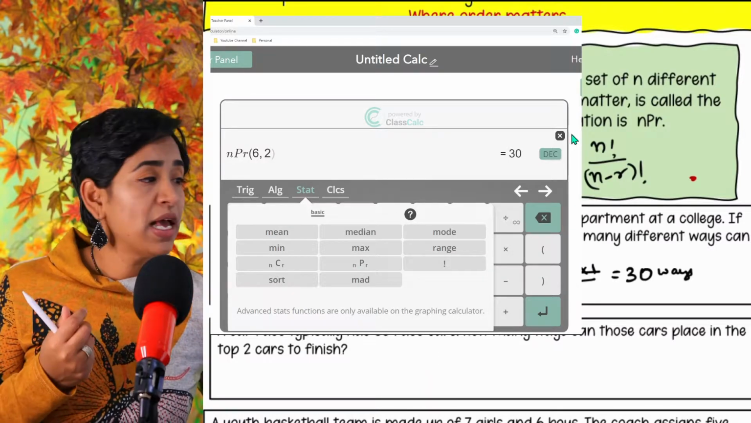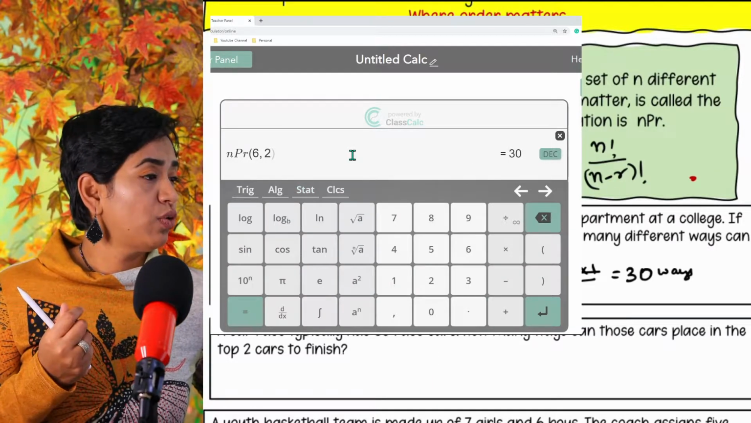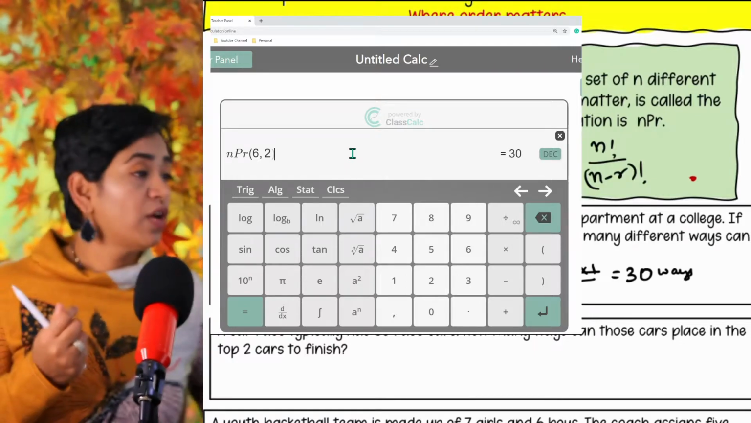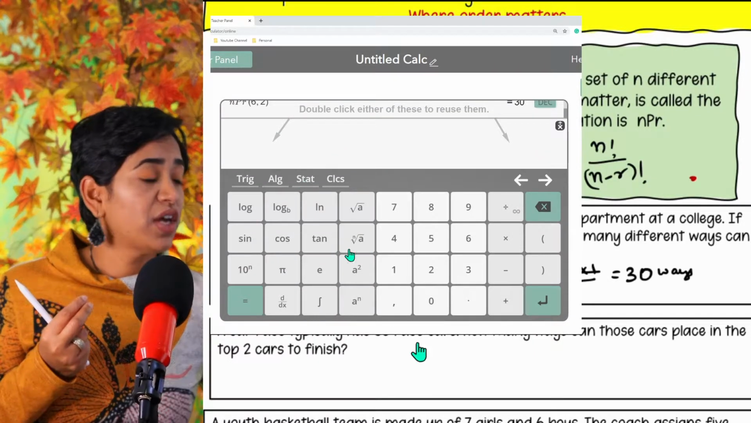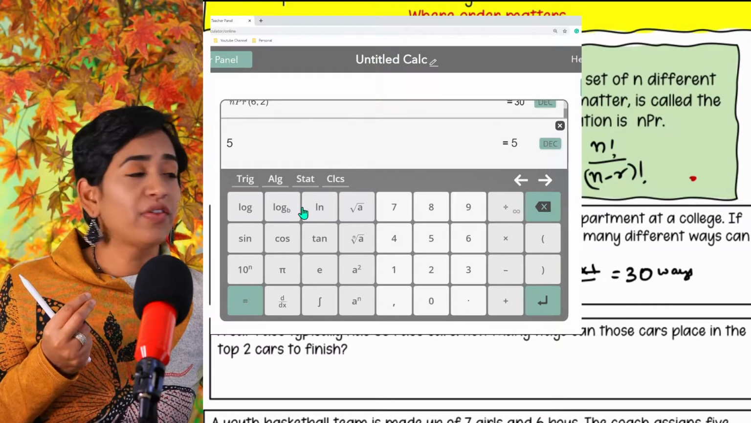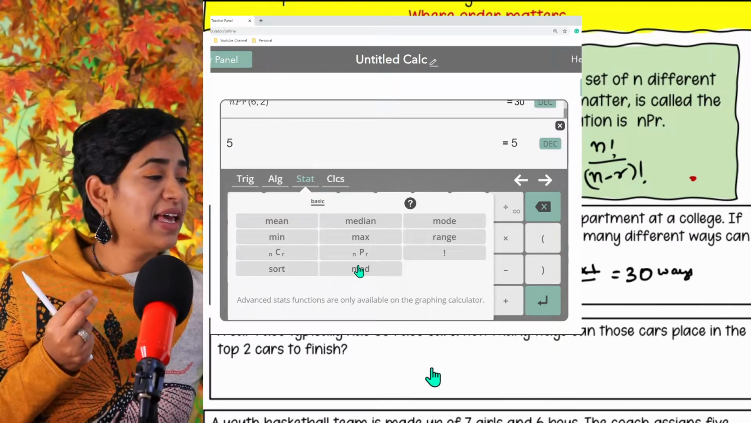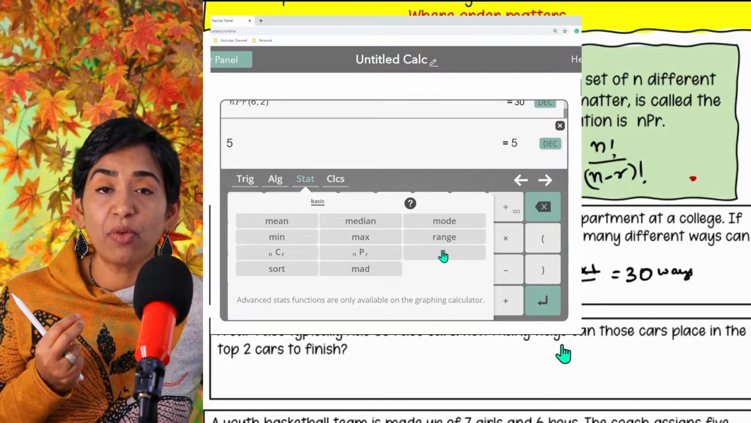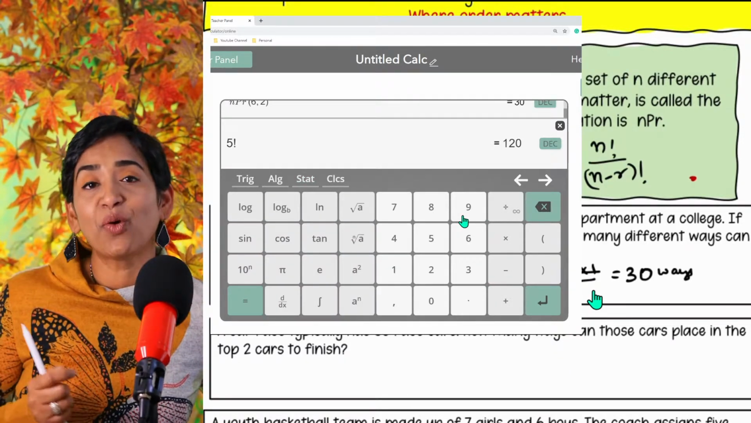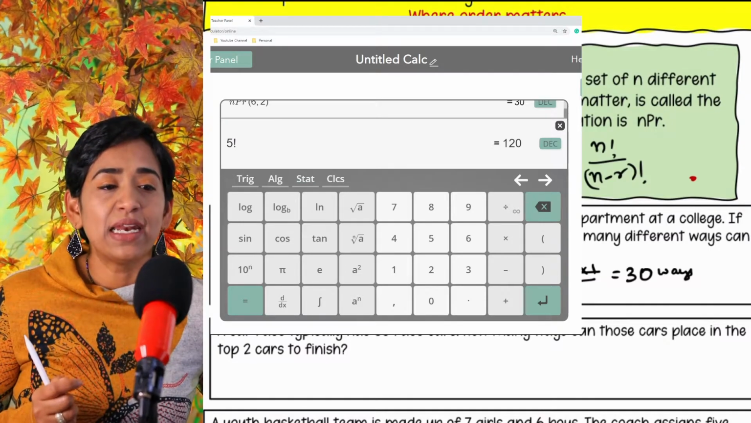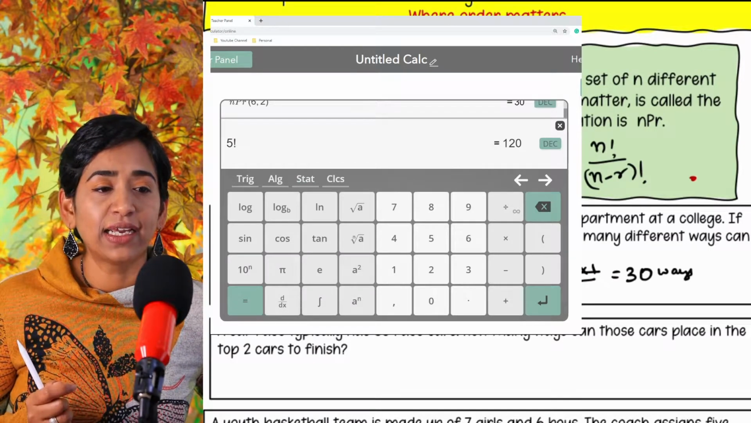permutation. All right. Now let me also show you how to find your factorial. So if you have to find the factorial of 5, you simply click 5, go to your class calc, and then you see this exclamation mark? That is your factorial. Simply click on that, and there you have it, 120. All right? Now let's go ahead and take a look at the next problem.